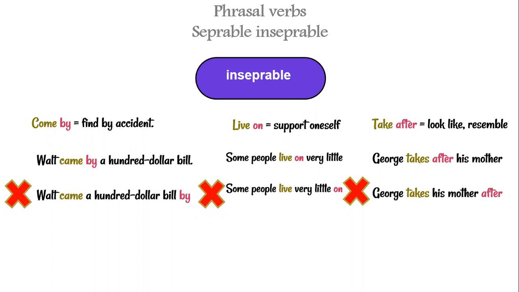So we can say Walt came by a $100 bill, but it's not correct to say Walt came $100 bill by. The same thing goes with live on, which means support oneself. So some people live on very little, but it's incorrect to say that some people live very little on. It makes no sense.